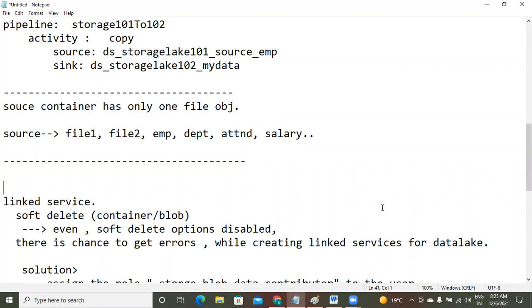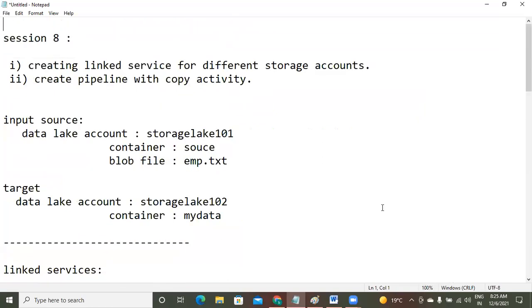Tomorrow we go for the important session. Let's start working with the database. Azure SQL, I want to keep as a target, with the data lake as source. We will see how to move the data from the lake to SQL. We will also see what errors you will get with the linked service and how to solve them tomorrow. So please hold on in the meeting. I will share the copies of the last session.